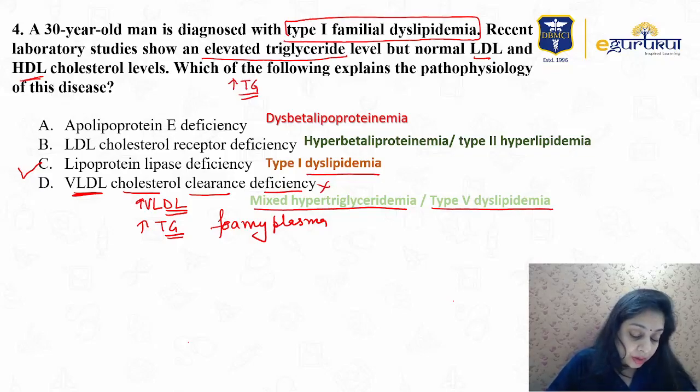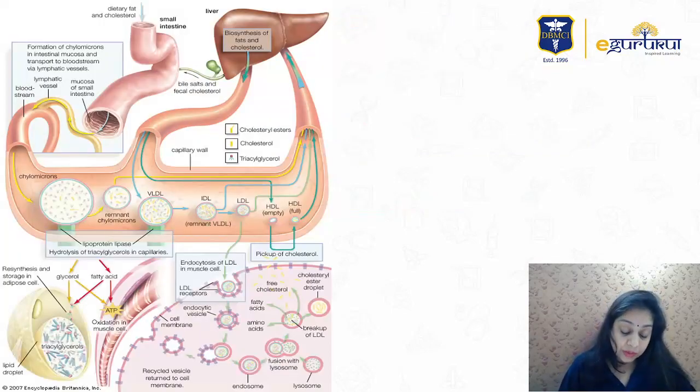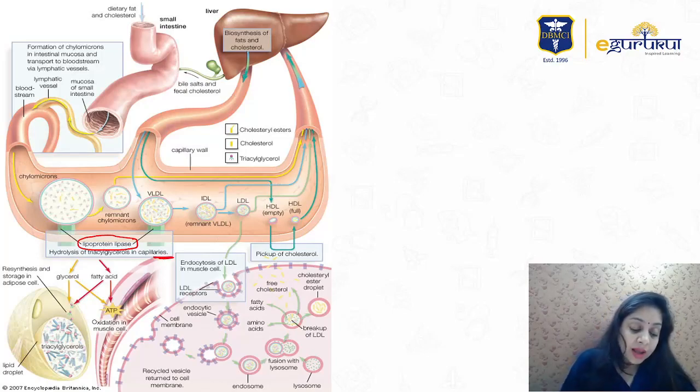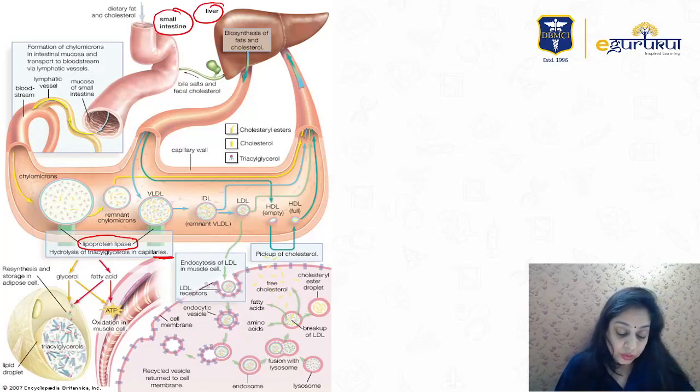When we talk about the correct choice, that is lipoprotein lipase. What lipoprotein lipase does: it occurs in the capillary walls, the capillaries of the small intestine, liver, and adipose tissues, right?